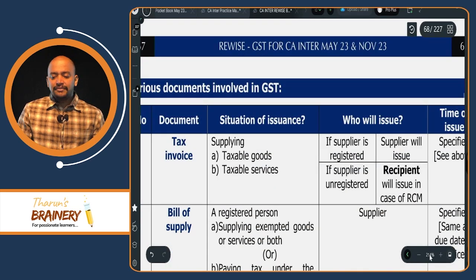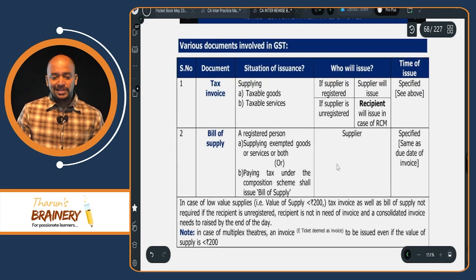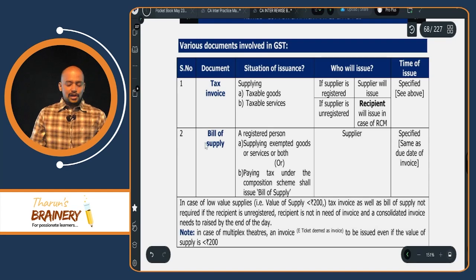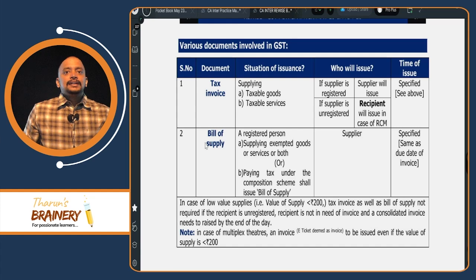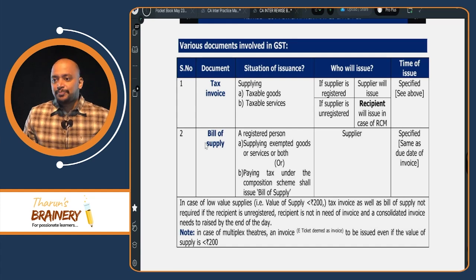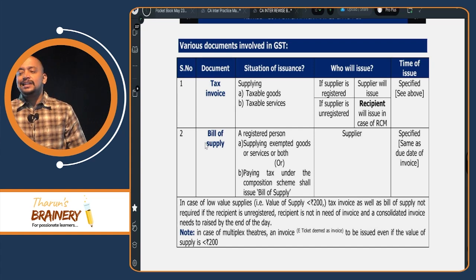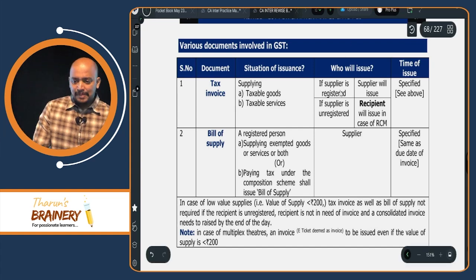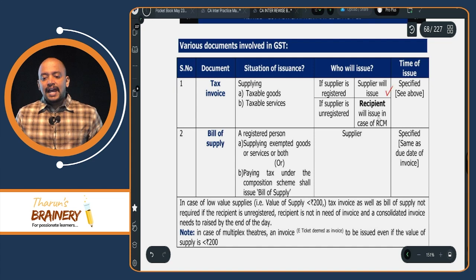Then next we have various documents involved in GST. Mainly this is for short note or MCQ questions. So first, tax invoice. Already we have seen tax invoice. So who will give tax invoice? Supplier to recipient. But in one case, recipient will give tax invoice to supplier. When? In case of RCM. Generally, if supplier is registered, supplier will issue. But if supplier is unregistered, recipient will issue in case of RCM.